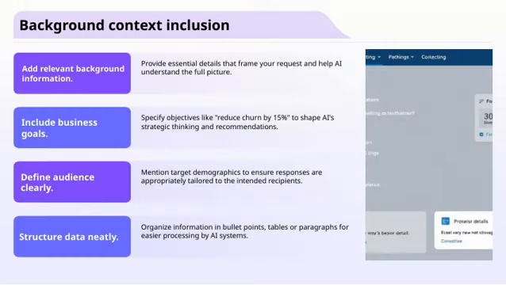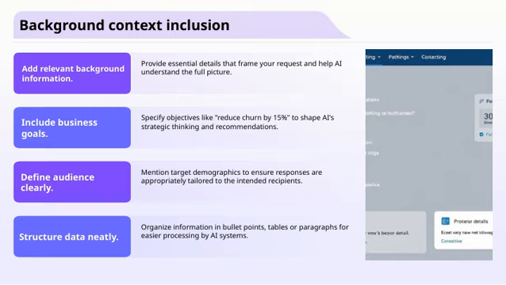Let's take a moment to consider the background context for our project. It's important to include relevant background information that helps us understand the full picture. By providing these details, we set the stage for our analysis and ensure everyone is on the same page. Additionally, we need to clarify our business goals. For example, aiming to reduce customer churn by 15% gives a clear target for our strategies. Setting specific objectives like this helps shape our approach and guides our recommendations.